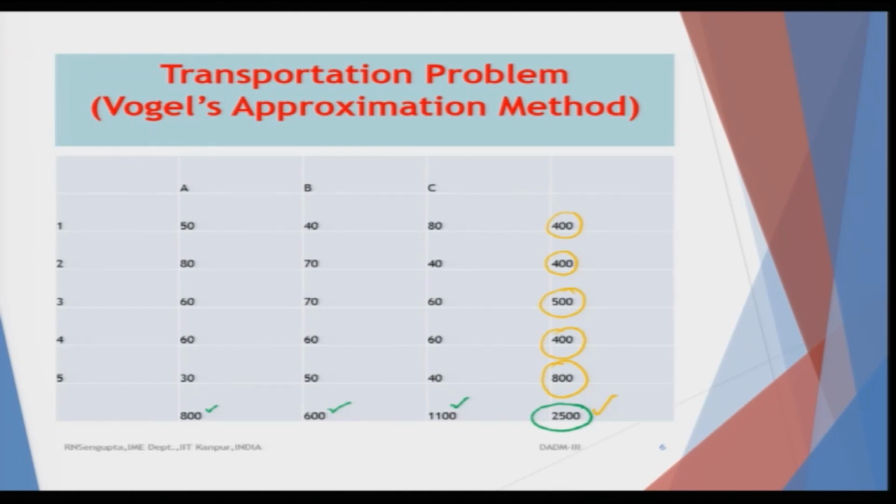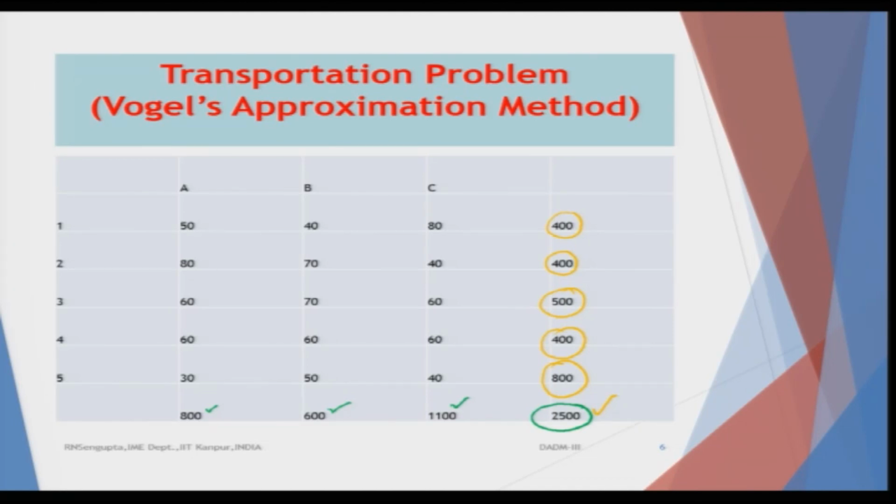If I consider the penalty cost between the column B, so the values would be 50 and 40, which is 10. So, the first was basically 20, second is 10. If I consider the allocation which is happening between C, the minimum difference would basically be 0, because there are two values of 40. So, obviously, the difference is 0. But if you take the next higher value, later on we will see that it can come out to be 60 minus 40, which is 20.